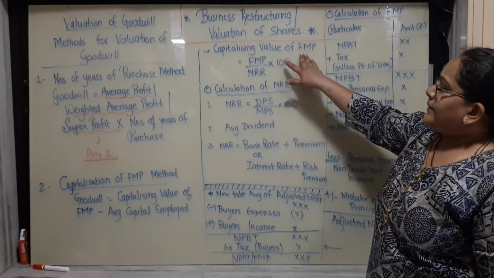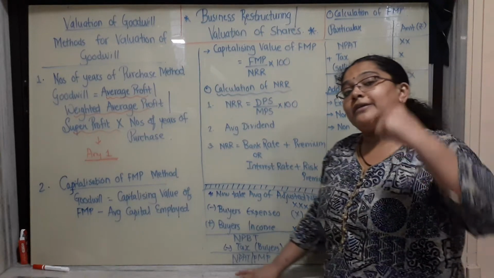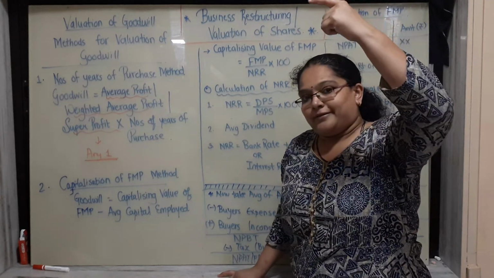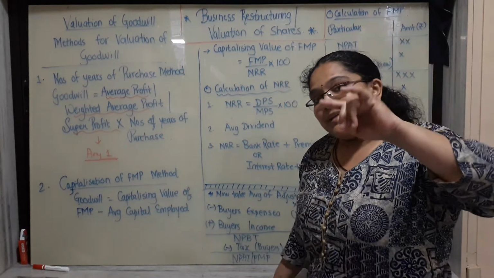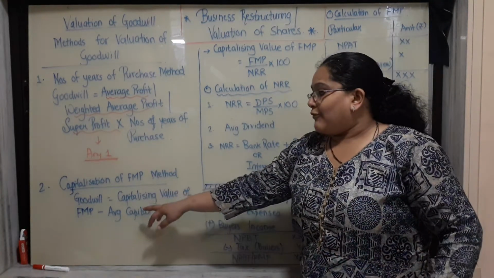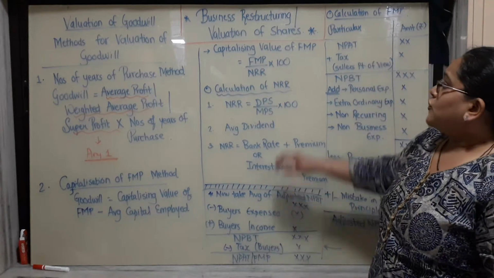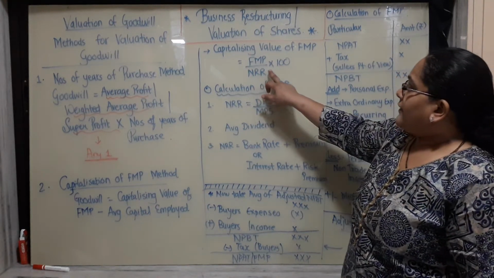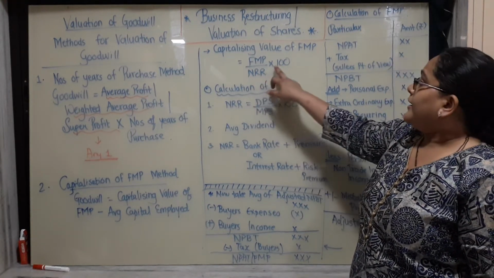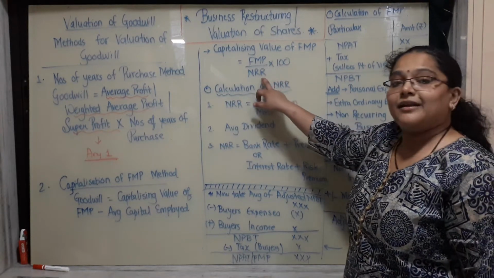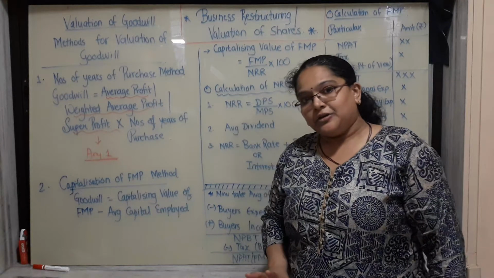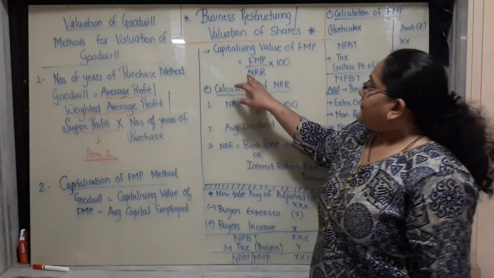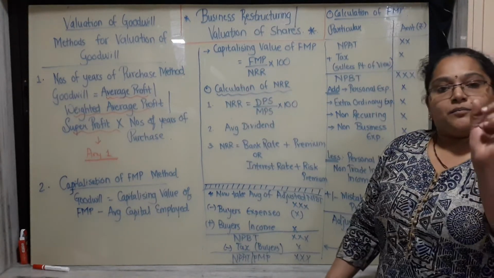Capitalized value of FMP. FMP is nothing but future maintainable profit. In future, how much profit is going to be maintained? On the basis of that only we are currently calculating the goodwill. So, it is FMP upon NRR, that is normal rate of return, into 100. NRR is also known as expected rate of return, ERR, in some cases. If NRR is missing, generally it is in percentage form.